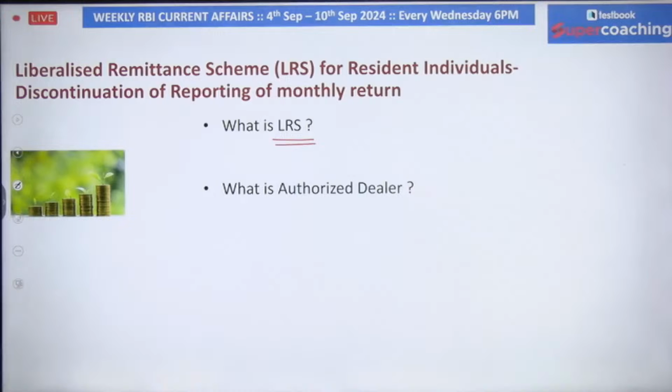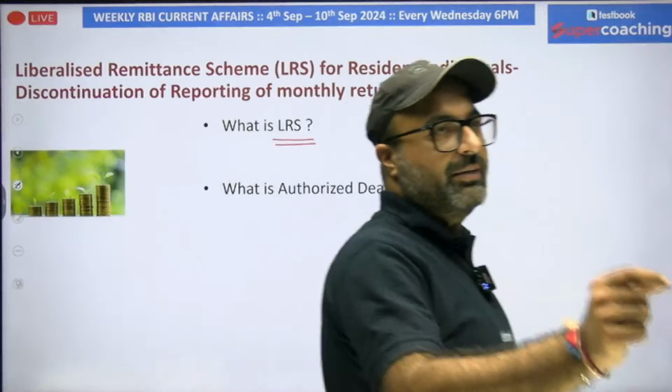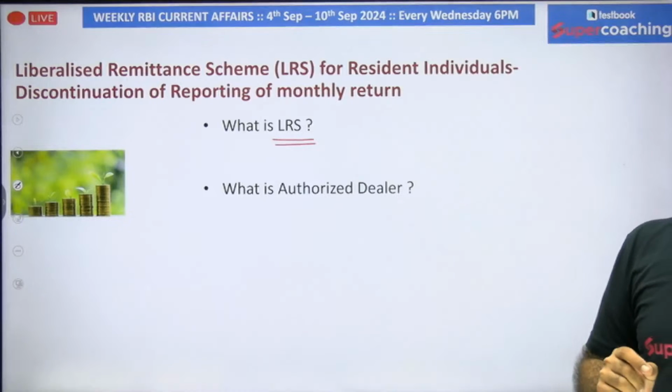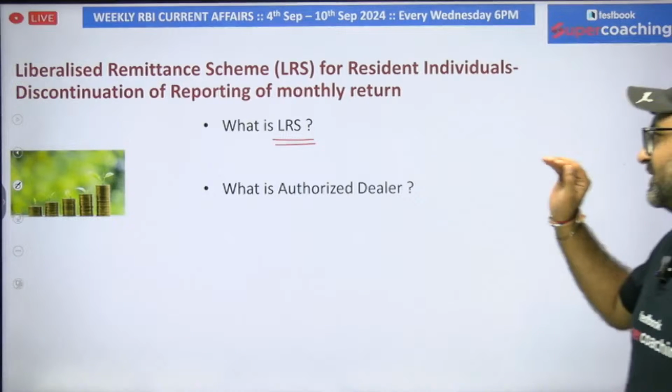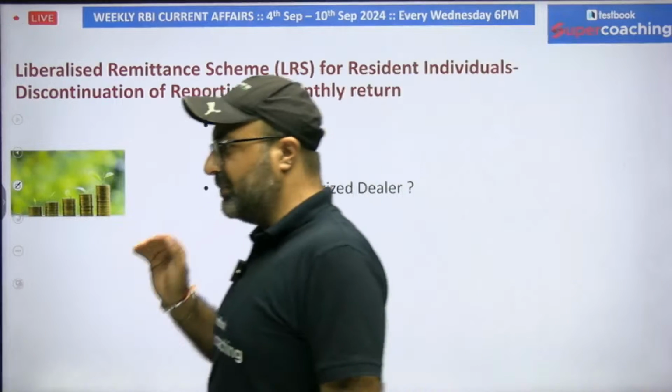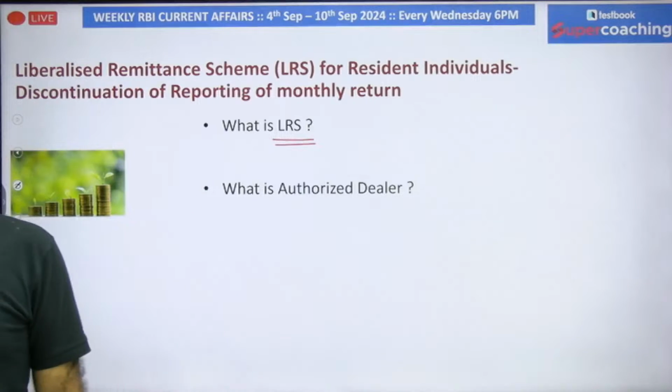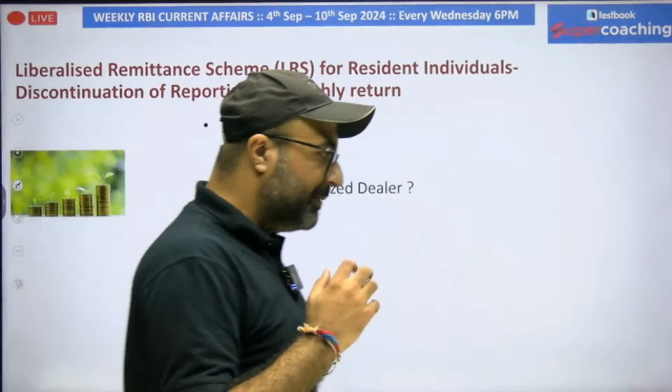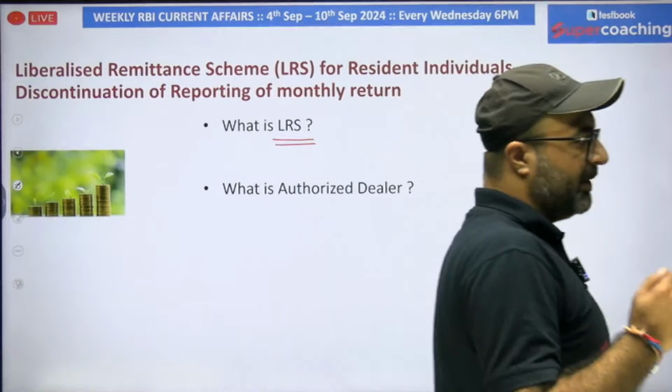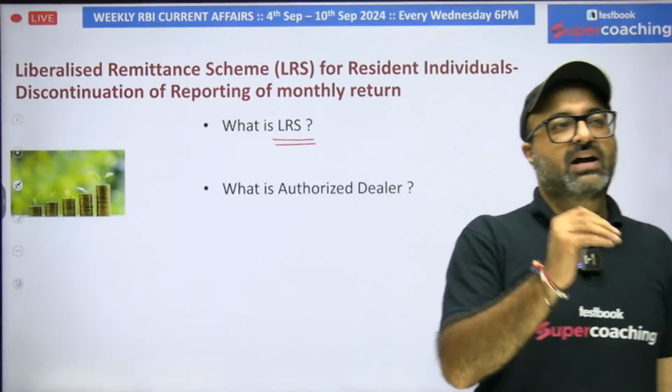Okay, I'll start my discussion with the first term itself, that is liberalized remittance scheme. Now the question over here is, what is the meaning of this term, liberalized remittance scheme? See, as an Indian resident, we have a power to remit, to send funds outside India.